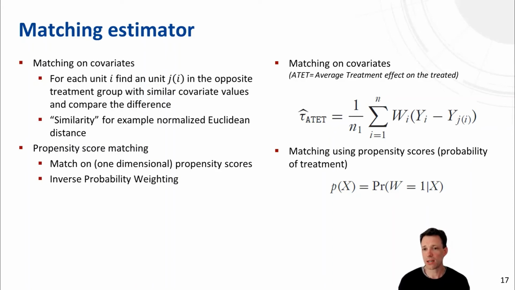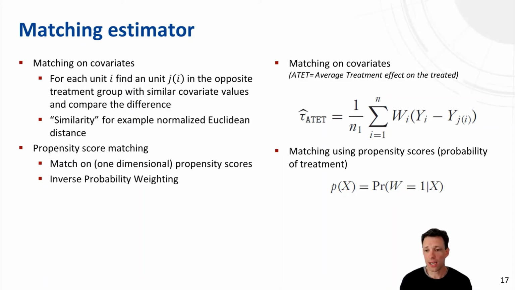So what you do is you calculate a propensity score, the probability of treatment conditional on controls, and then you can match on these propensity scores, which is basically achieving the same thing as matching on the covariates. You can do a one-by-one matching using the propensity scores, or you can also apply an inverse probability weighting where you give different weights to observations depending on how similar they are in terms of their treatment probability. So this is the first approach, the first concept that can be used to answer causal questions without randomized experiments.